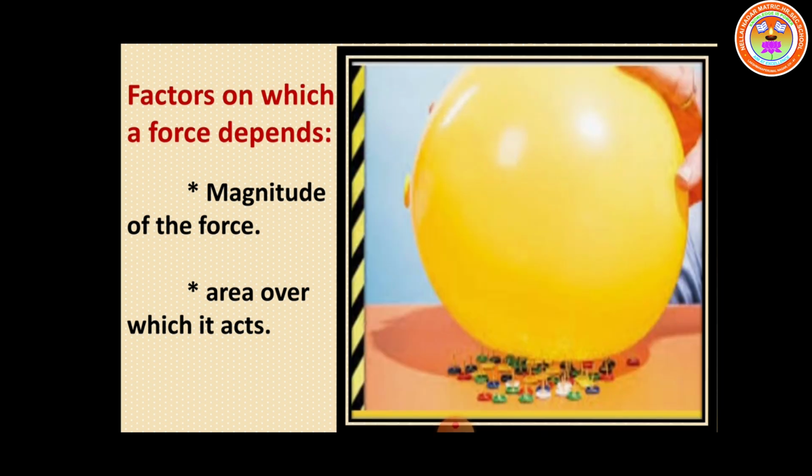Now let us move on to the second activity. Let us consider a matrix of sharp pins on a wooden board. See here, the colored pins are given. The sharp pins are on the wooden board. We also take a big balloon, yellow in color. Next, place it gently over the pins. Place a small book on top of the balloon. Will the balloon burst? Will the pins break the balloon? What's your answer?